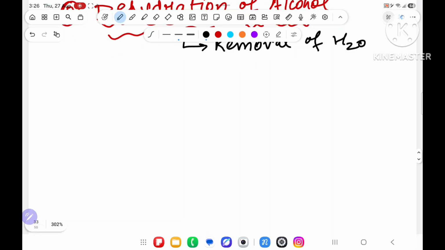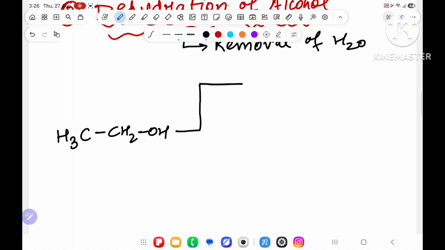See over here very properly. Suppose I have written H3C CH2 CH2OH, and I am going to react this, one part and second part. Understood everyone very properly, because all the things I have already dictated.